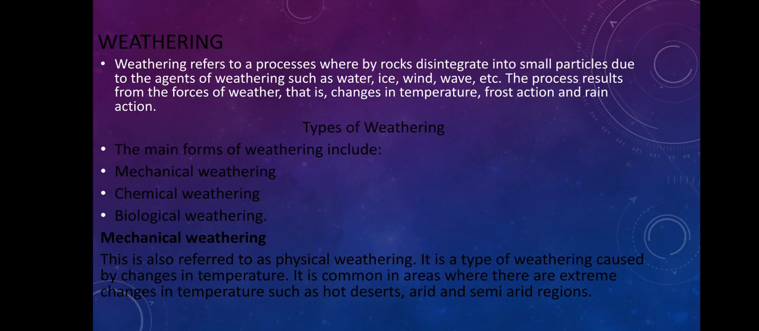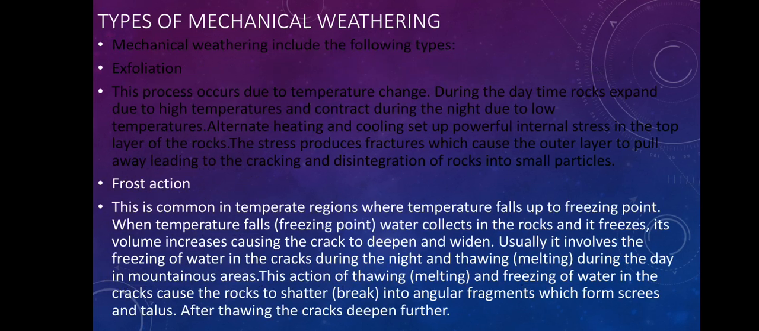There are three main types of weathering. The first one is mechanical weathering, the second one is chemical weathering, and the third one is biological weathering. Let's start with mechanical weathering. This refers to all the physical weathering, the type caused by changes in temperature. It is common where there are extreme changes in temperature, such as hot deserts, arid and semi-arid regions.